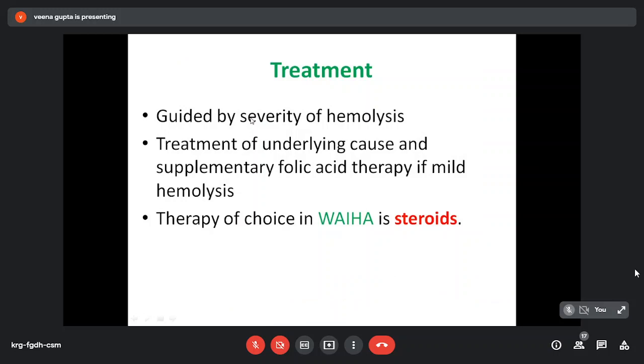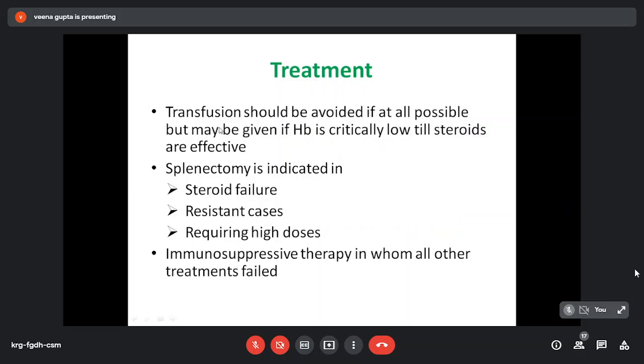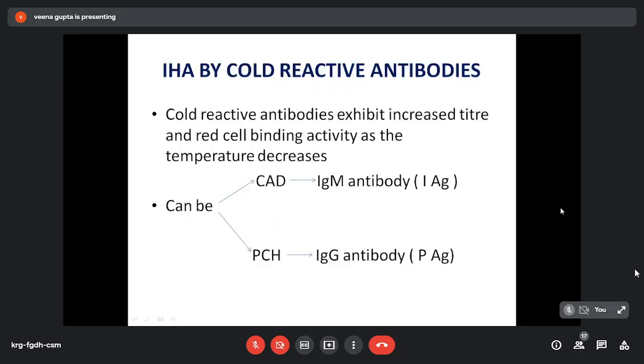Treatment is guided by severity of hemolysis. Treatment of the underlying cause and supplementary folic acid therapy only if mild hemolysis. But if treatment is needed, the treatment of choice is steroid. Transfusion should be avoided if at all possible, but it may be given if hemoglobin is critically low till steroids are effective. Splenectomy is indicated in cases with steroid failure, resistant cases, or patients requiring high dose of steroid therapy. Then immunosuppressive therapy in whom all other treatments have failed.